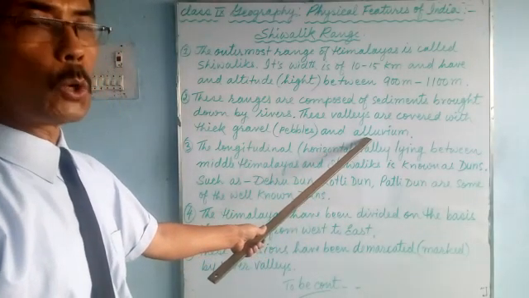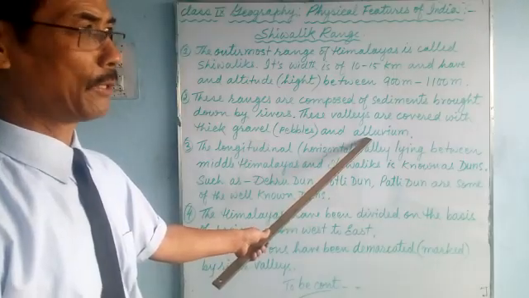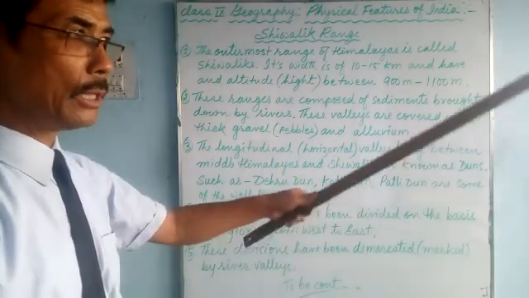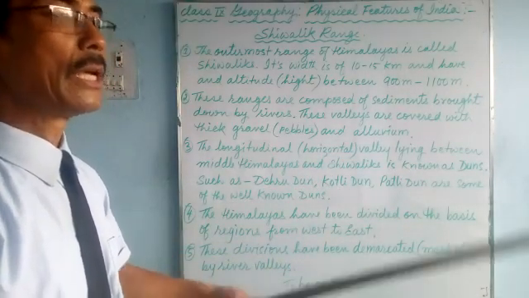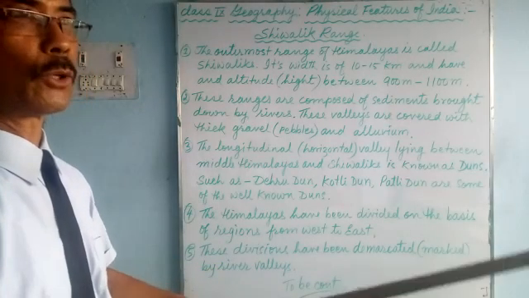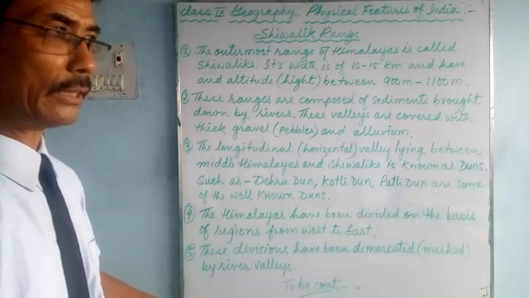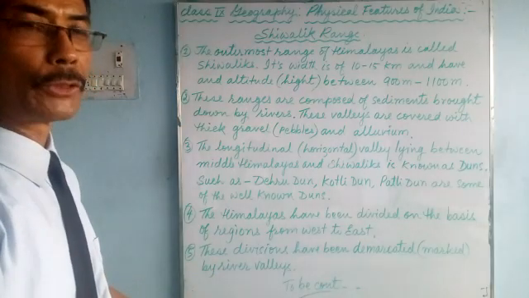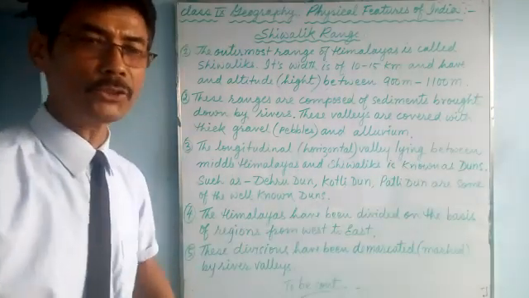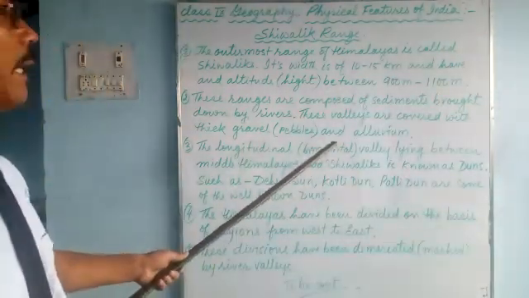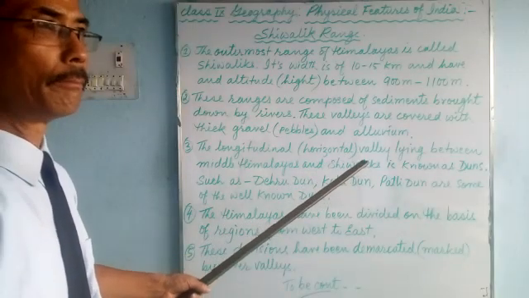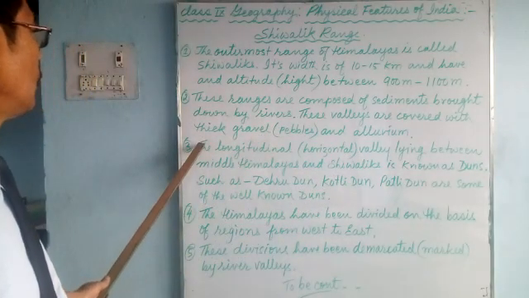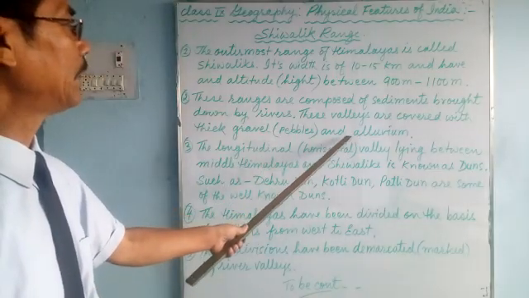You find stones as well as alluvial soils because the stones are washed out, brought down by the rivers, and even the fine soil, called alluvial soil, is also brought down by the rivers and deposited there. The stones cannot be washed into the plains, they are deposited there, and later on we'll talk about that. That is called bhabar. So it is made up of thick gravel and alluvium.